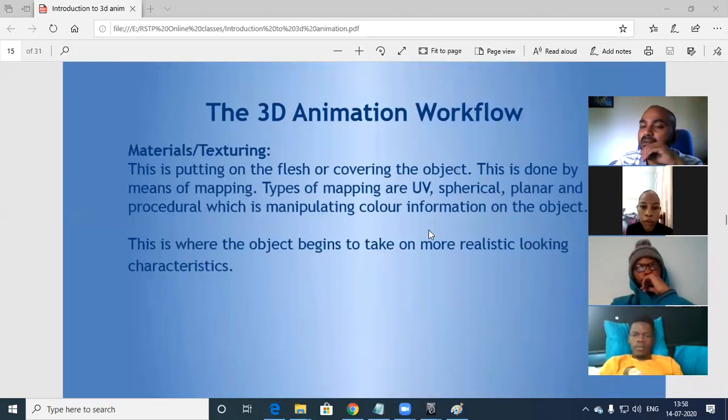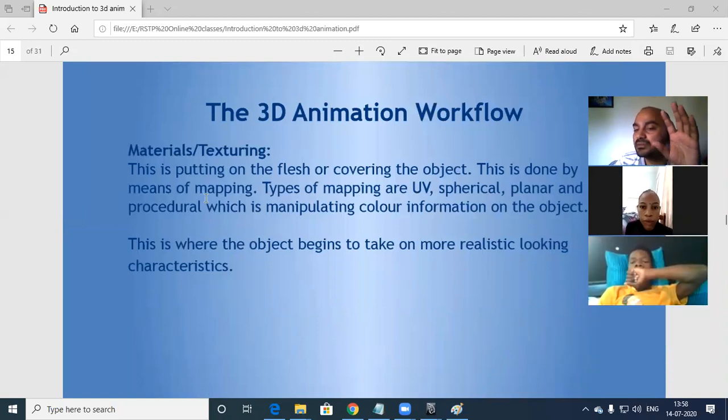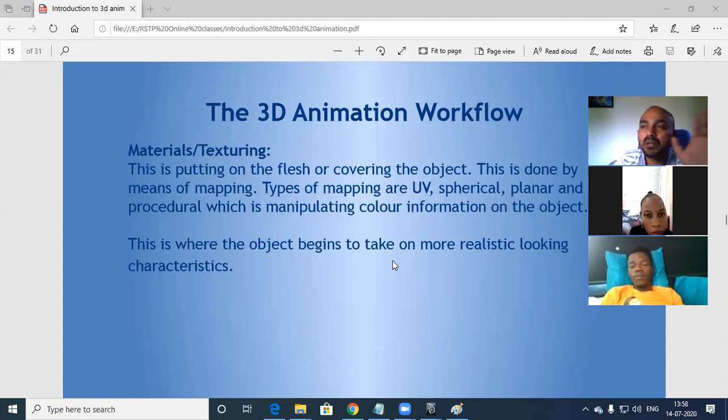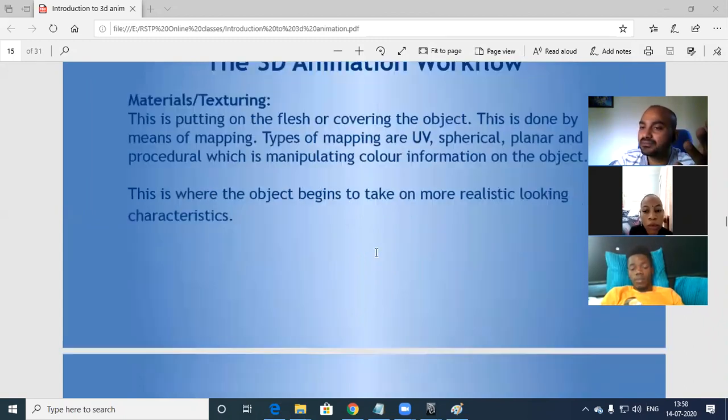So, material texturing. This is putting flesh on or covering the object. This is done by using 3D mapping, basically UV mapping, spherical mapping. There are different types of mapping. After that, we will apply material and do texture to have a realistic feel. Okay, so that's with the 3D workflow.